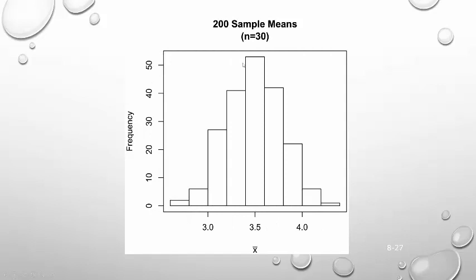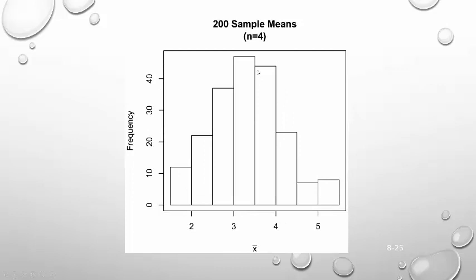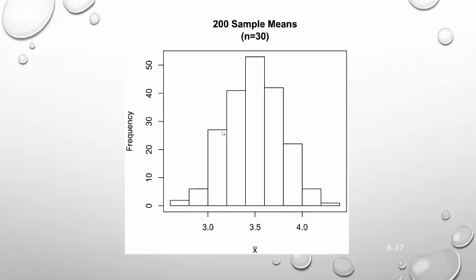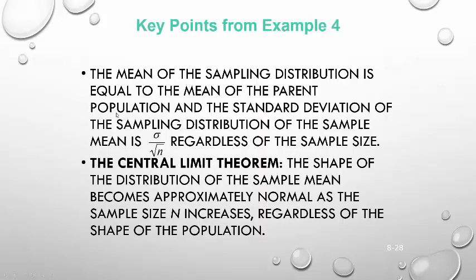Wow. Look at that. If we roll the die 30 times and calculate its average, we get an almost perfect normal distribution. So we started with sample size 4, 10, 30. As we increase the sample size, even though the population is non-normal, the distribution of the averages becomes normally distributed. Some key points: the mean of a sampling distribution is equal to the mean of the parent population, and the standard deviation of the sampling distribution of the sample mean is sigma divided by the square root of n, regardless of the sample size.